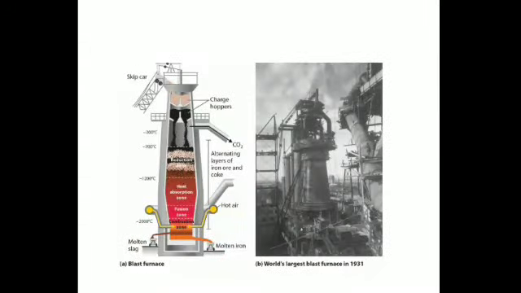Now in the iron and steel industry, this coke is an essential raw material for the production of iron and steel, and is required to heat the furnace. Is it clear? So you can see in this diagram that coke is required in the production of iron and steel.